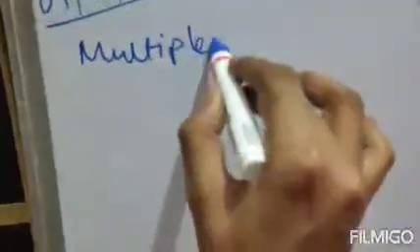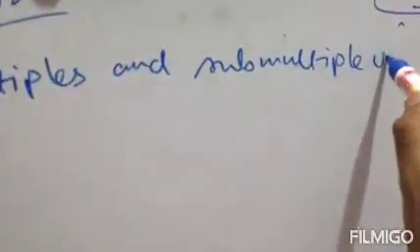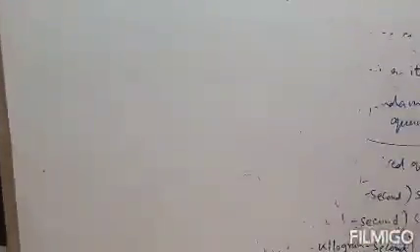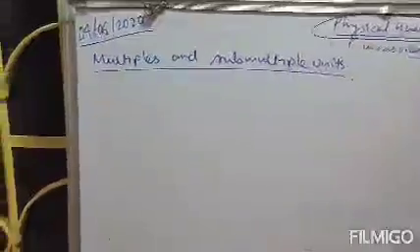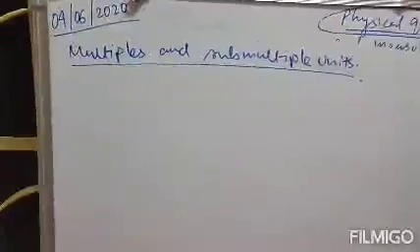Next is multiples and submultiples of units of measurement. What are multiples and submultiple units? Now, there are many multiples and submultiple units. I'll discuss just 2 or 3, because all those multiple units or submultiple units given in your book are not required. I'll discuss the main multiple and submultiple units only.